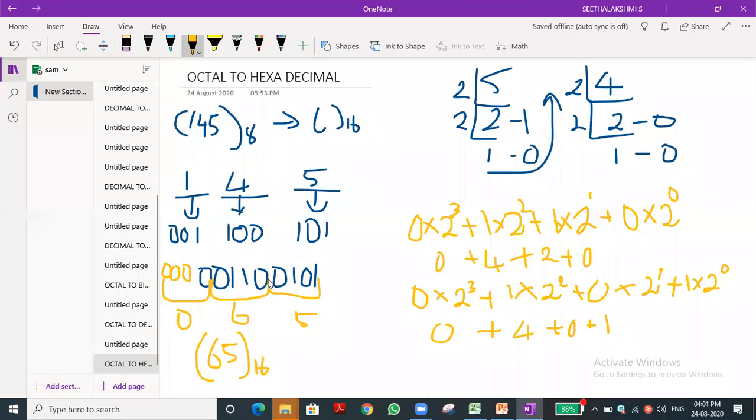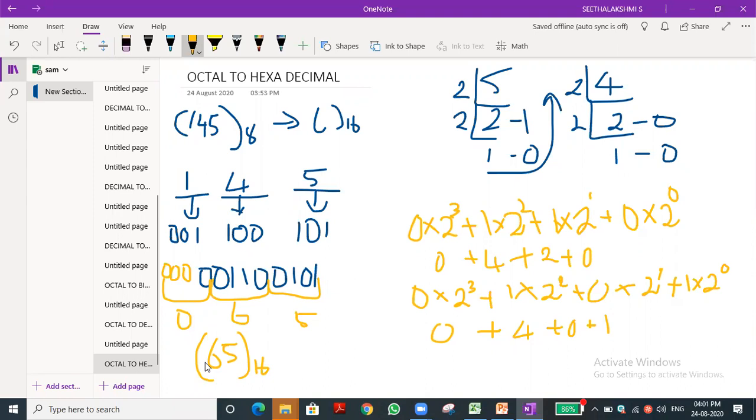So first group, that is first set, and second set, second grouping, and in the third one only 1 0 is there. For time being, we are adding the 3 zeros. So even though 1 0 is there, we can simply omit it. Zeros, anything is 0 only we'll get. That is 0 65. 0 65 or 65, both are same only, no? That's what I'm saying.